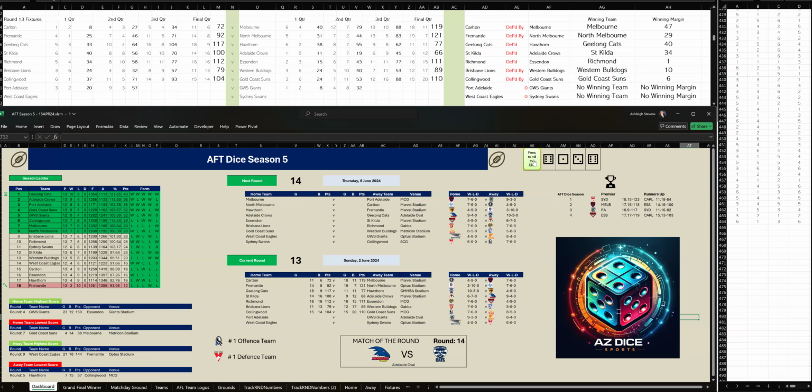Let's go to the third quarter. Third quarter, Port Adelaide kicked 6 goals, 5 to Giants' 1 goal, 4. And at three-quarter time, Port Adelaide are up by 56 points. Let's go to the last quarter.